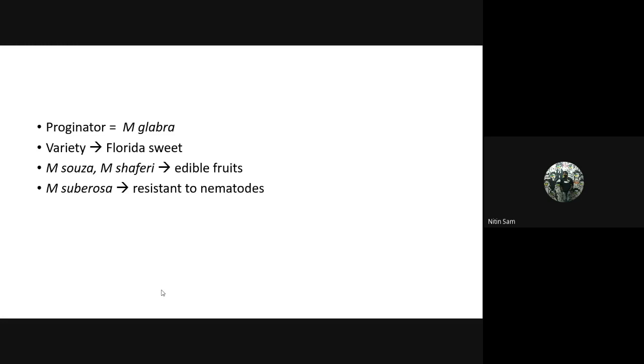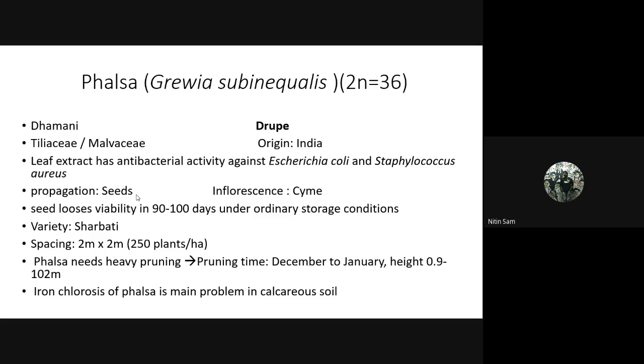And Malpighia suberosa is resistant to nematode. This point is important, as the major problem in Barbados cherry is nematodes. So Malpighia suberosa is resistant to nematode. Coming to another fruit crop, that is falsa, Grewia subinequalis. Its chromosome number is 2n = 36.